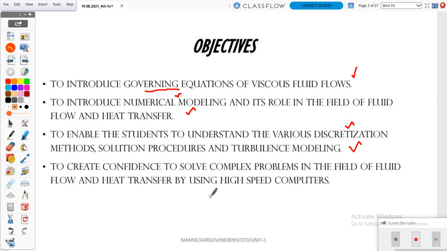And next one, the complex problems. In a theory subject we can form the equation, apply real-time conditions, and get the result. But complex problems we can't solve by hand, so we prefer computers. Computers are able to solve problems, simple as well as complex. So these are all the principles we are going to learn from this subject. This is the objective of our subject.